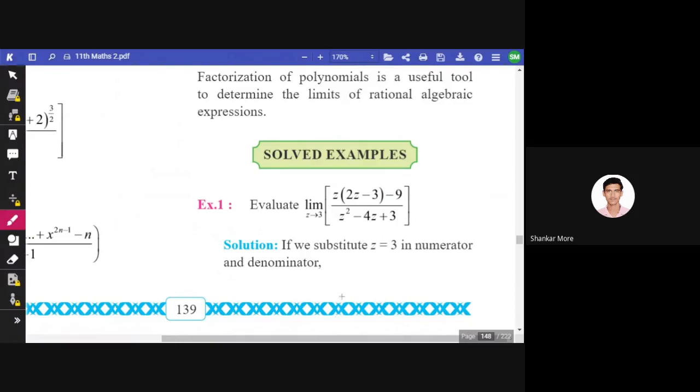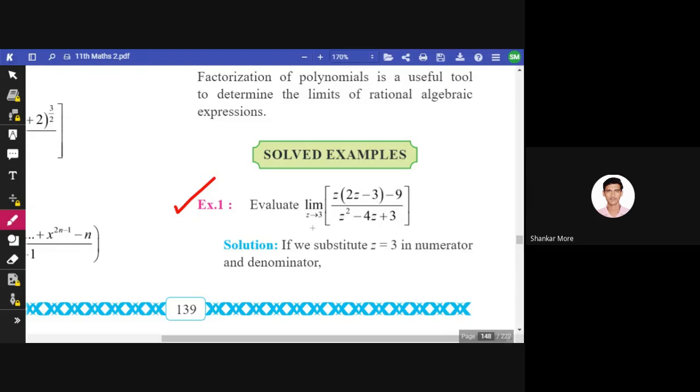Okay, so evaluate limit z tends to 3, z multiplied by 2z minus 3 minus 9, divided by z square minus 4z plus 3. So if we substitute z equals 3 in the numerator and denominator, both will be 0.